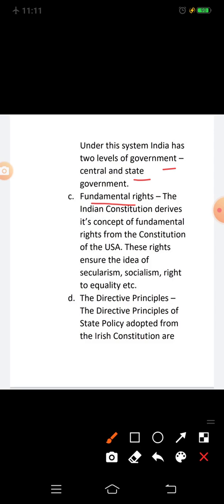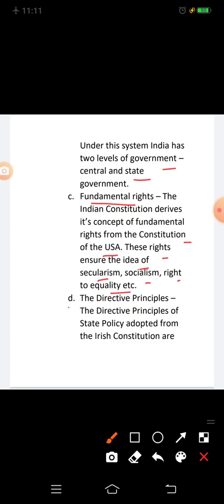The Indian Constitution derives its concept of fundamental rights from the Constitution of the USA. These rights ensure the idea of secularism, socialism, right to equality, etc.